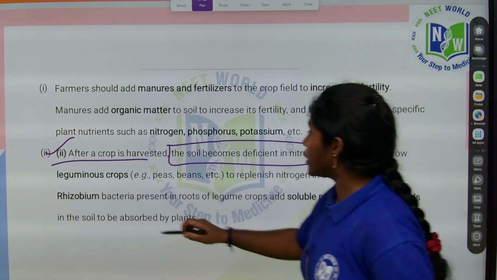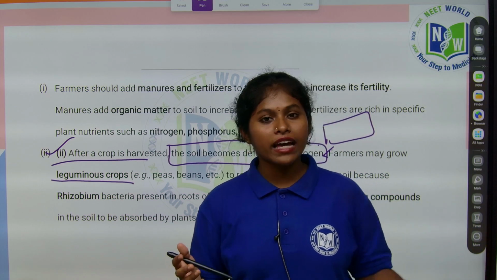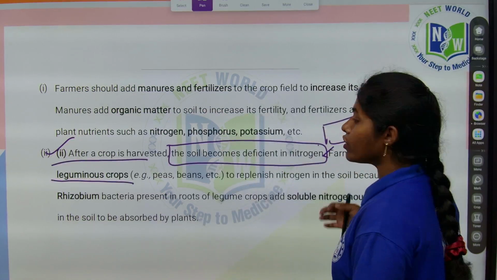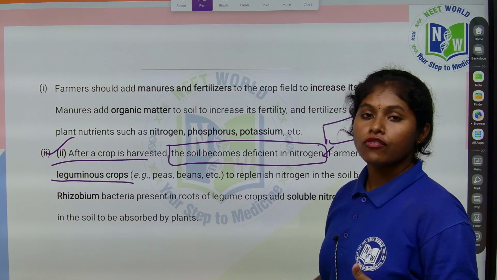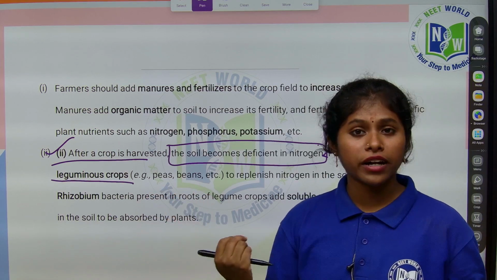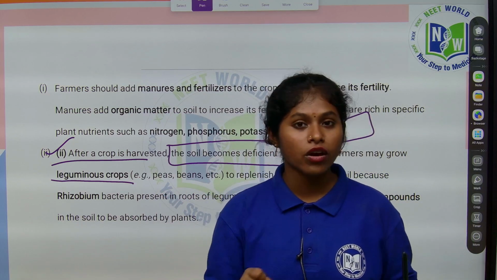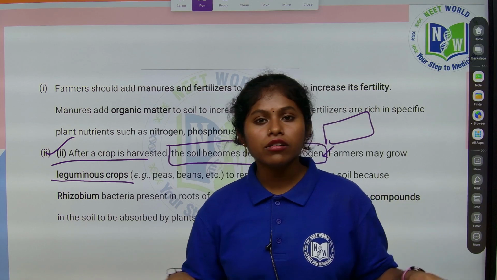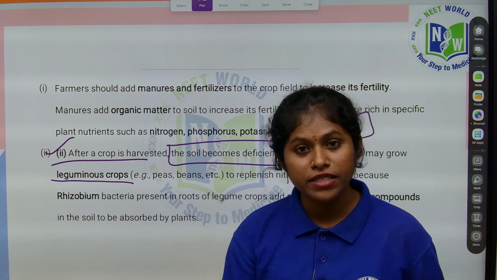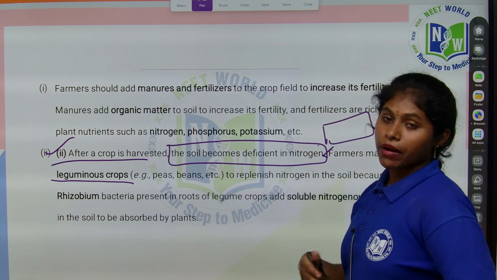So the farmers may grow leguminous crops. I said that for symbiotic association, a good example is leguminous plants, right? They fix the nitrogen and give this nitrogen to the soil. In earlier days they used to follow traditional methods, like growing a groundnut crop after the rice crop. Bacteria present in the root nodules of those leguminous plants fix nitrogen and give it to the soil, so the soil becomes rich in nitrogen. Then the next crop, rice, absorbs whatever nitrogen is there. This is how the traditional methods are formed.